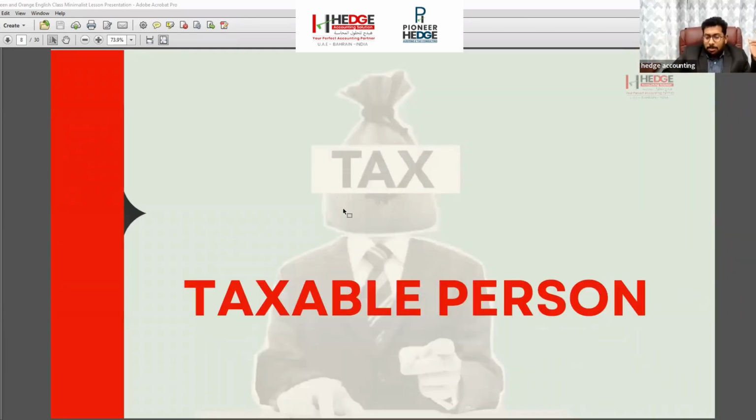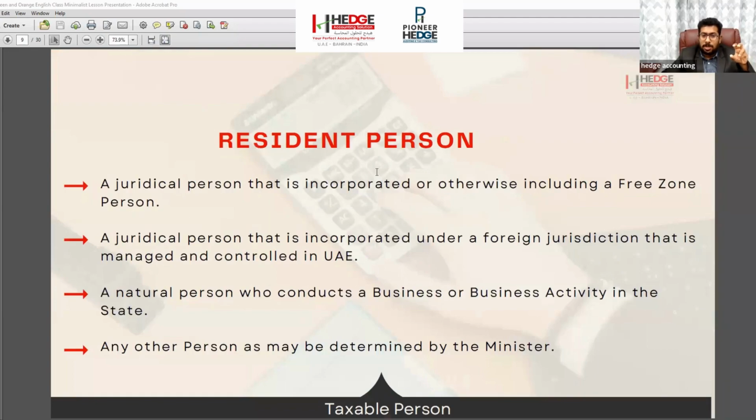Then who is a taxable person? We said mainly residents: all the companies having a trade license in UAE are subject to corporate tax, and the natural persons we mentioned. There is a subdivision for that also, that is resident or non-resident. Resident means those who are deriving income from UAE and have a trade license. As we said before, natural persons are there. The companies having a trade license in UAE are categorized under resident persons.